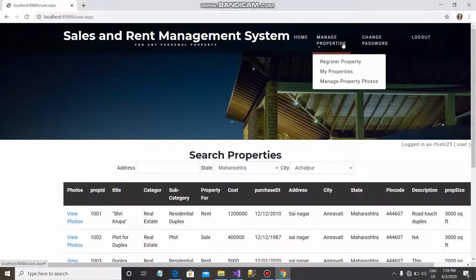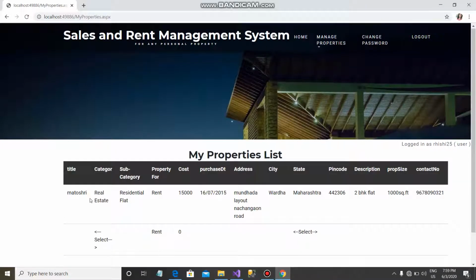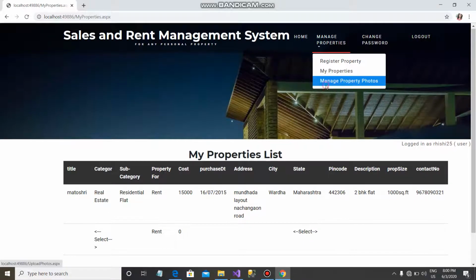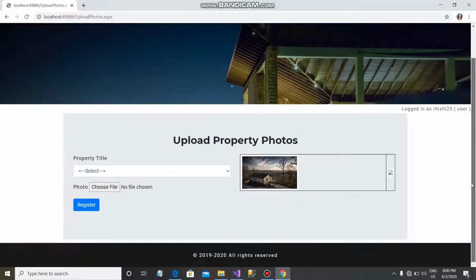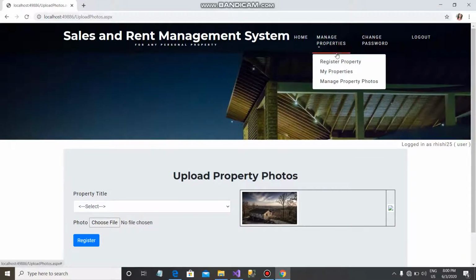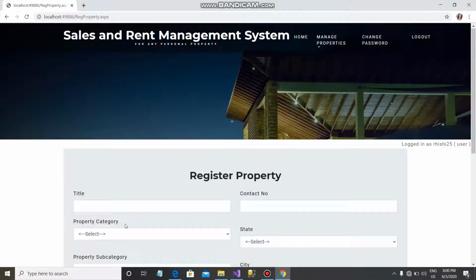The user is also able to manage his property by registering his property. These are my properties; one of my properties is Matoshri. This is one of the properties that I registered. If I want to upload my property photos, I will be able to upload them here. If I want to register any one of my properties, I will be able to register my property from here.